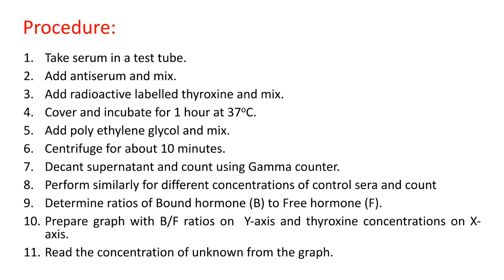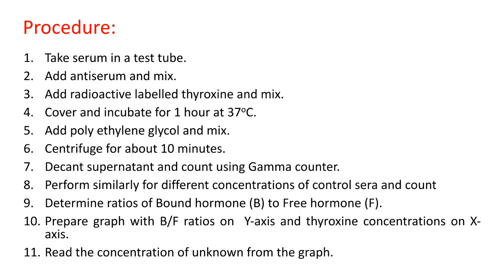Next, add the precipitating reagent, that is polyethylene glycol, and mix. Then this polyethylene glycol will precipitate the bound antigen-antibody complex, and the supernatant contains the unbound. So after centrifugation for about 10 minutes, we have to remove or decant the supernatant